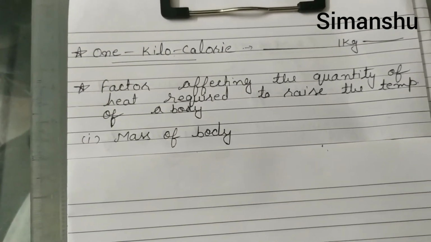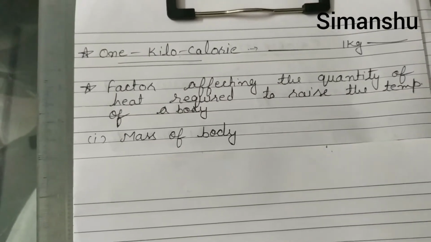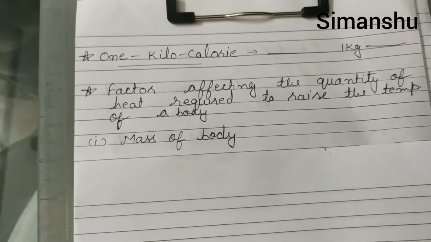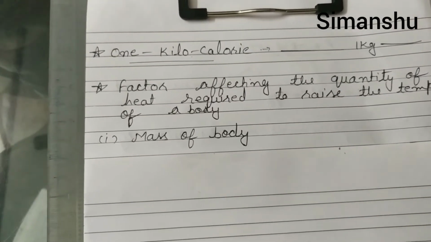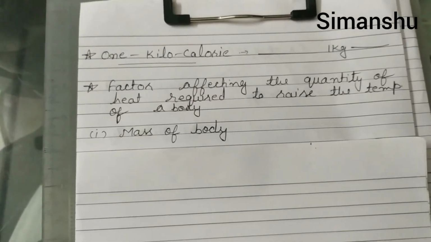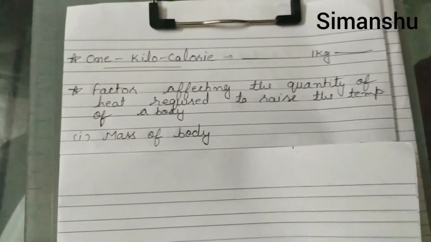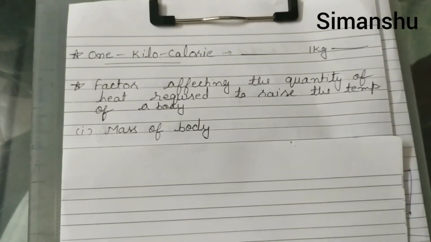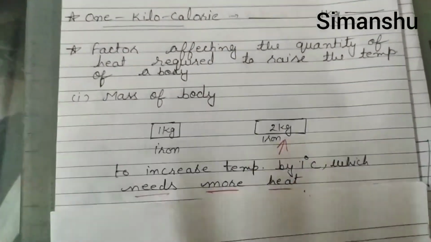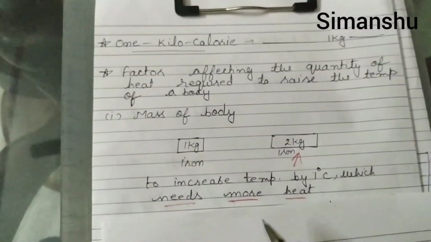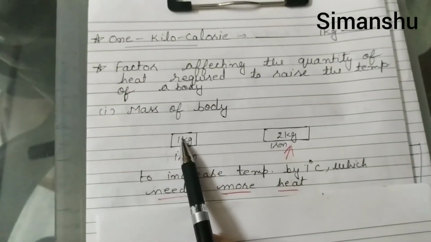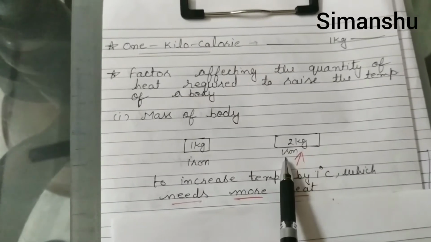Just imagine that you are having two different rods of iron. One is of 1 kg and the other is of 2 kg. You want to raise their temperature by 1 degree Celsius. Which will need more heat? Obviously, the one having more mass. That is why I had written here 2 bars. One is 1 kg, another is 2 kg.